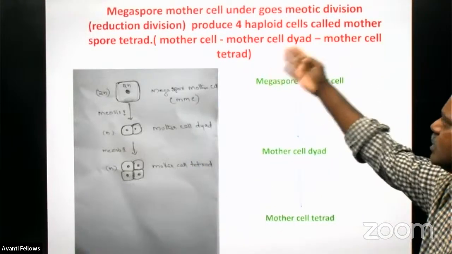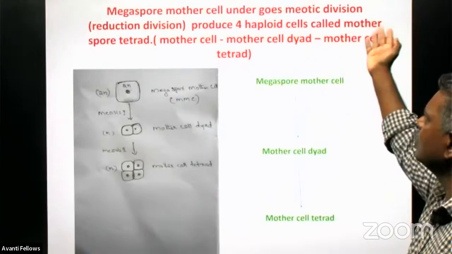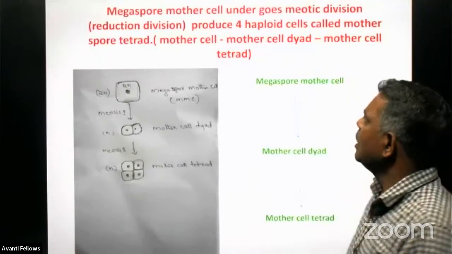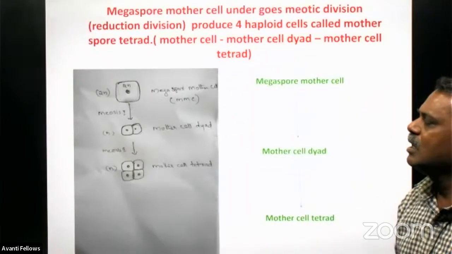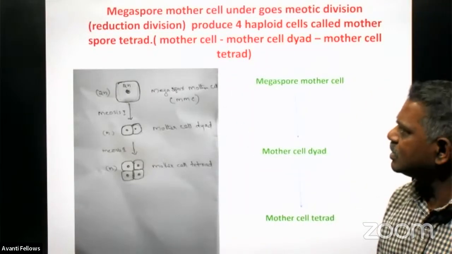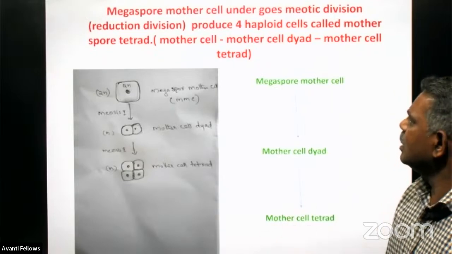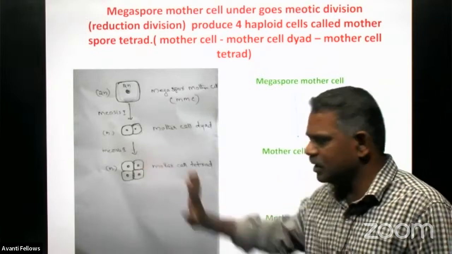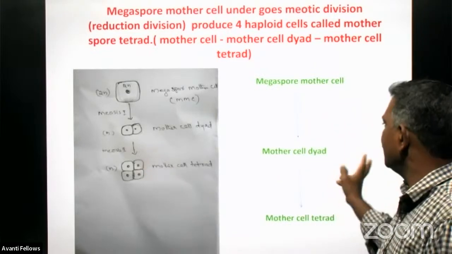The same thing: the megaspore mother cell undergoes a meiotic division, a reduction division first, and produces haploid cells, the dyad and then the tetrad. Finally, four cells will be produced, right?